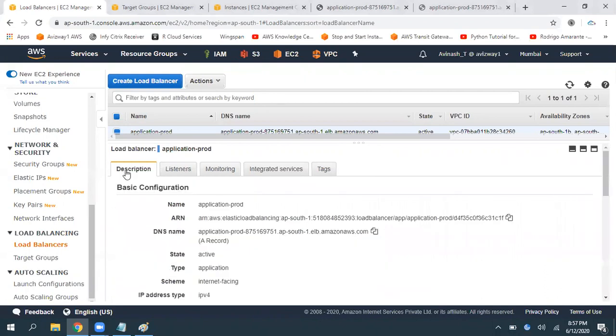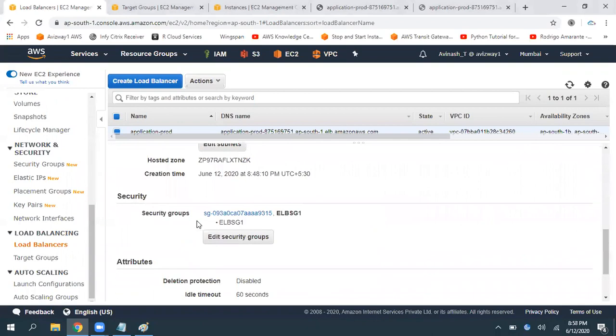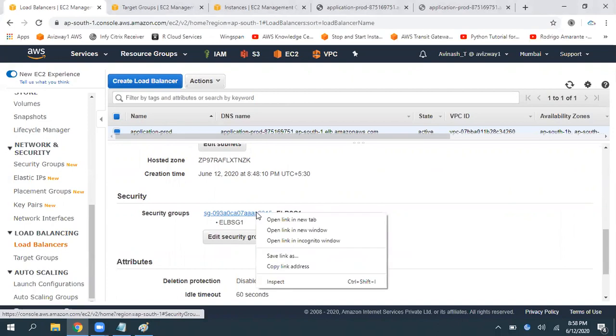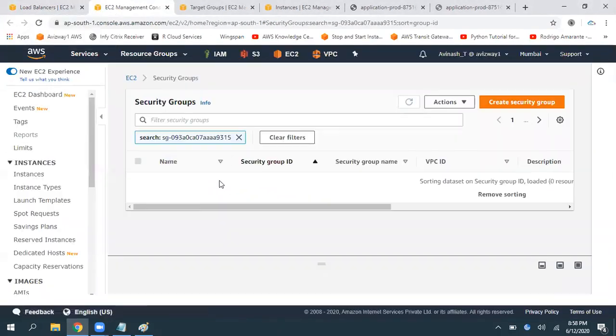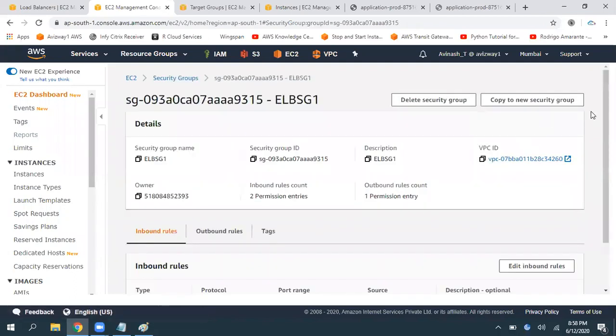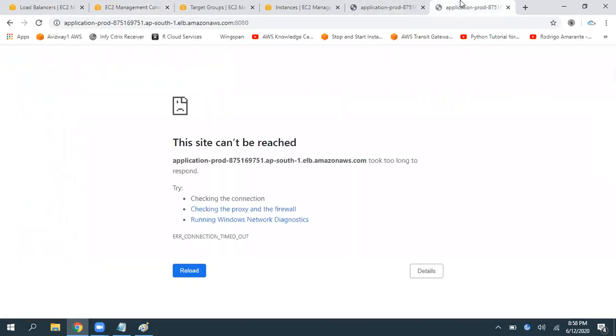See, whatever the security group we associated to the load balancer, that security group is not open with port number 8080. This particular security group, not the instance security group, but the load balancer security group. For the load balancer, we created one security group, and here that is opened with 80 and 443. So that is why port number 80 is working without any issues, but 8080 is not opened.